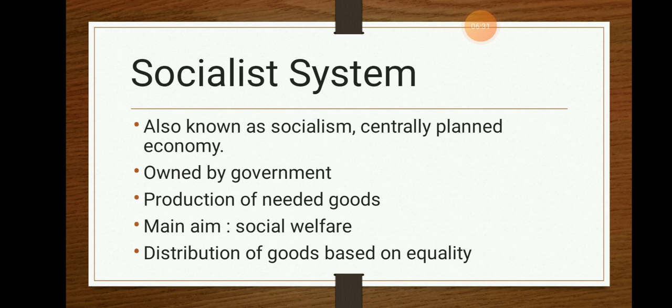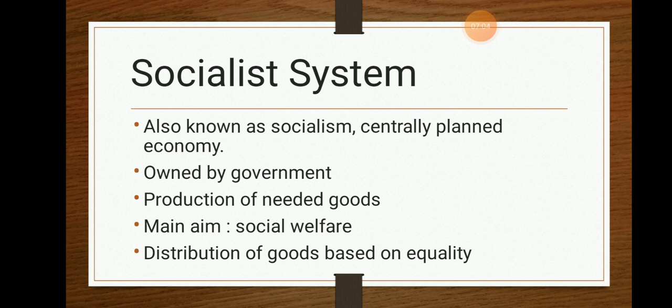Now the next thing is the socialistic system. This is also known as socialism or centrally planned economy. Now why is it called a centrally planned economy? The main thing we need to know is that the socialistic system is owned by the government or the public. And what kind of products are produced? The production of goods is only for the needed products.